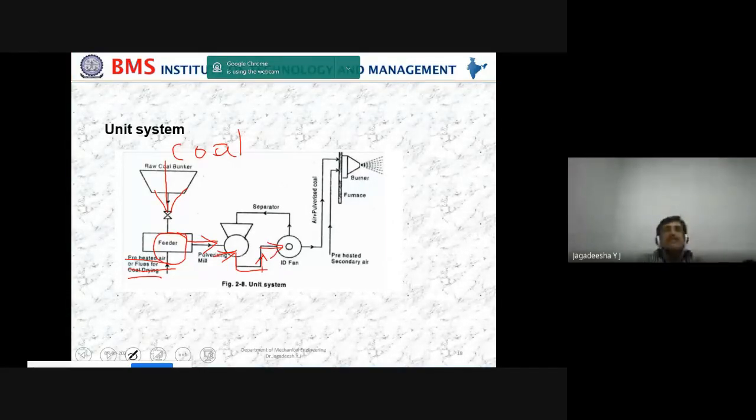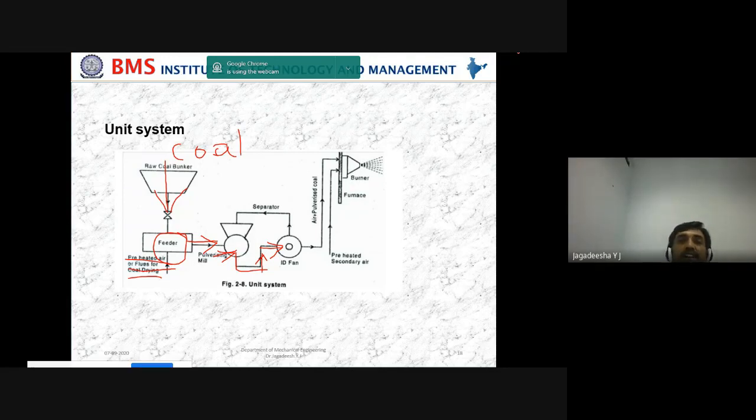The fan will suck that, and that induced draft fan has to be a very big fan. A large amount of energy is consumed for operating that fan, because it is not simply taking air and sending that air. It is the pulverized form of the solid particles in suspended form. It should take it and send it to the boiler.